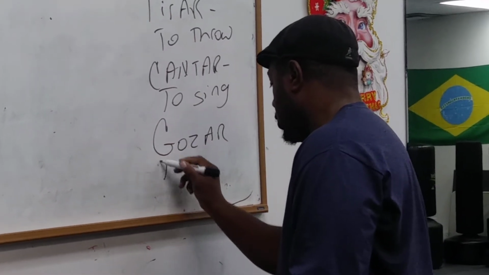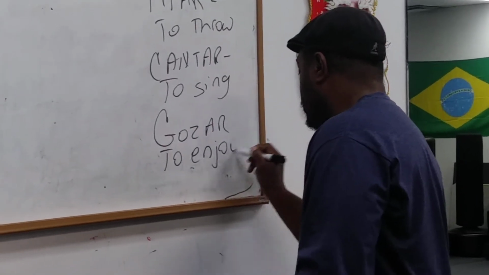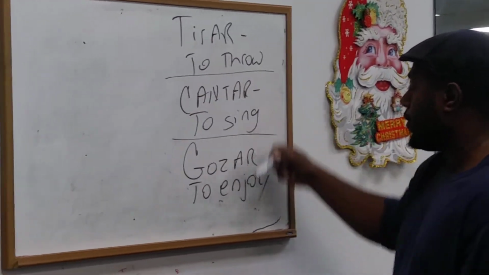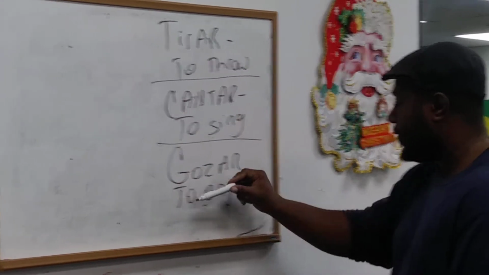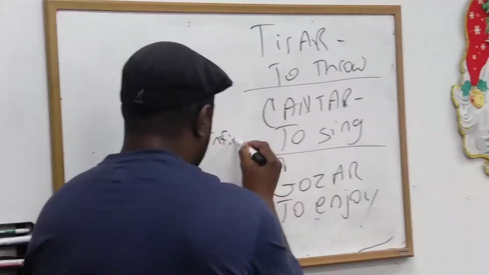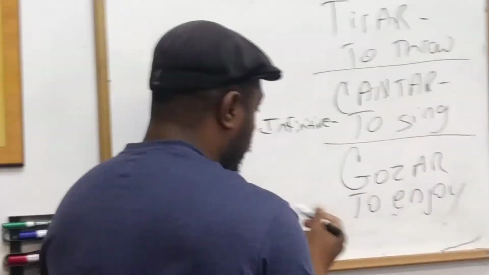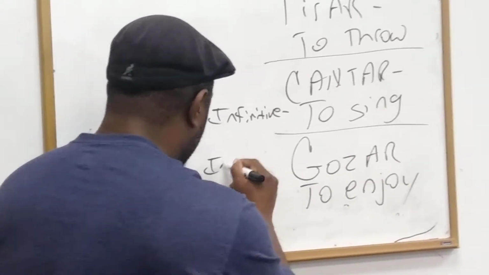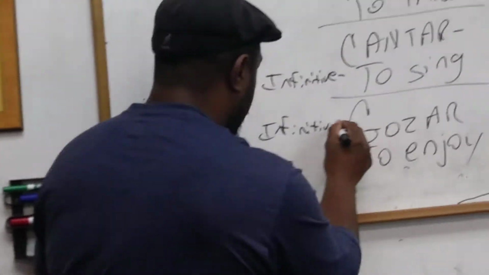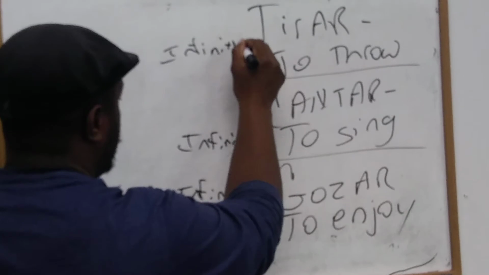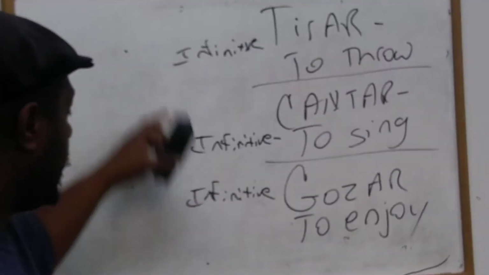Gozar means to enjoy. So what I want you, the viewers, to do is to learn different Spanish words ending in AR, different verbs. These are AR verbs, and this is the infinitive form, so we know. If I'm not mistaken, I'm just going off the top of my head, I'm trying to remember what Ms. Valdez taught me from high school. This is the infinitive form. I don't know why I wrote it 3 times, but infinitive.